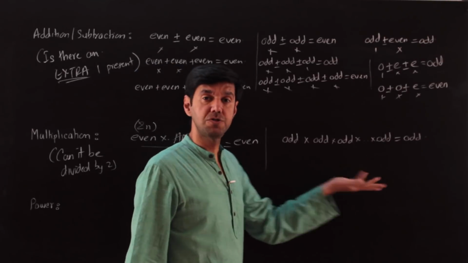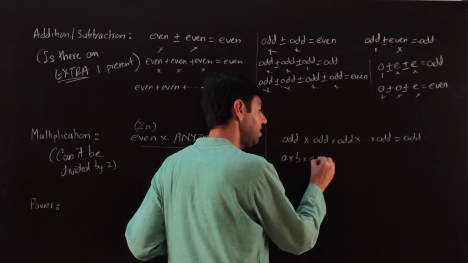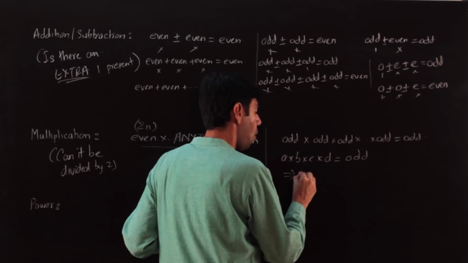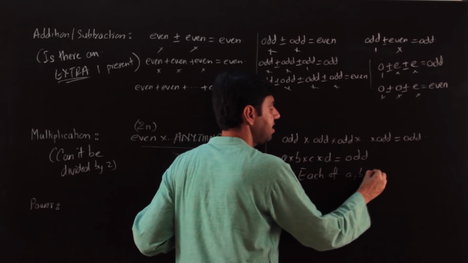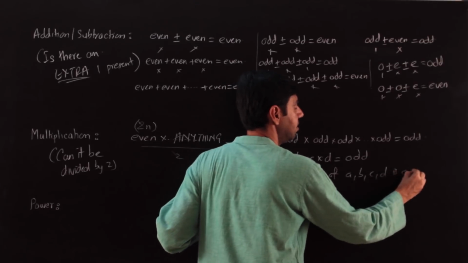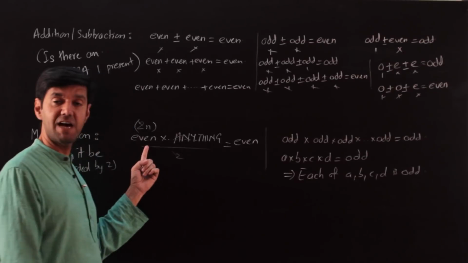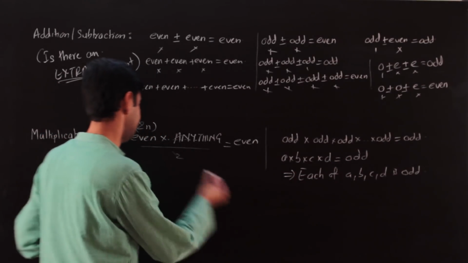And you should be able to use this in the reverse sense also. So if I say A into B into C into D, let's say, is odd, the conclusion is each of A, B, C and D is odd. Had there been even a single even number, I would have something of the type even into something, and then my answer would not have been odd. I hope you understand this, right?